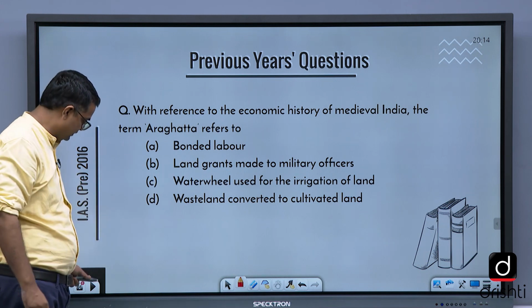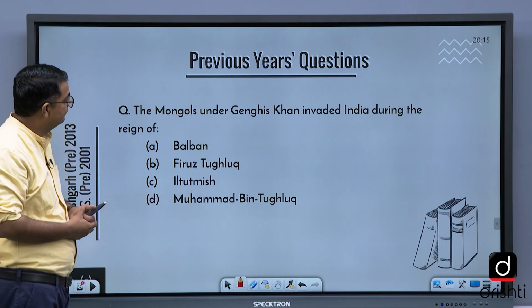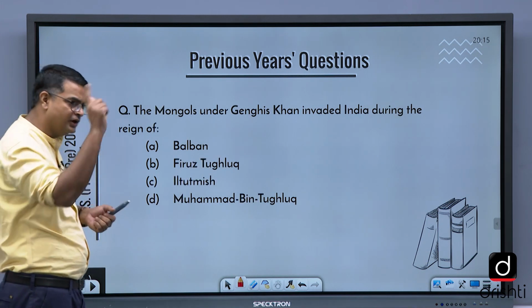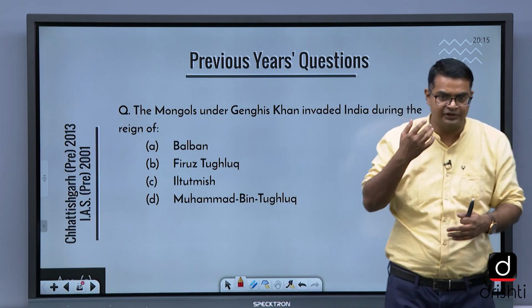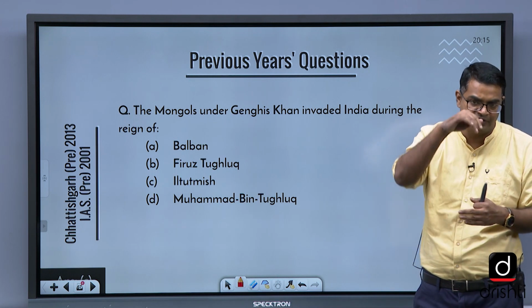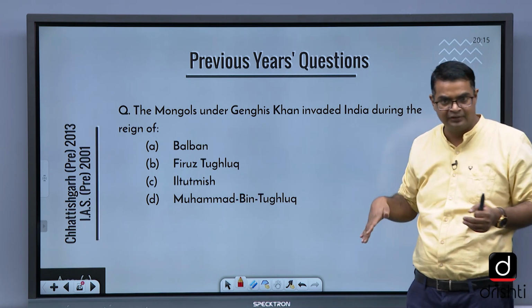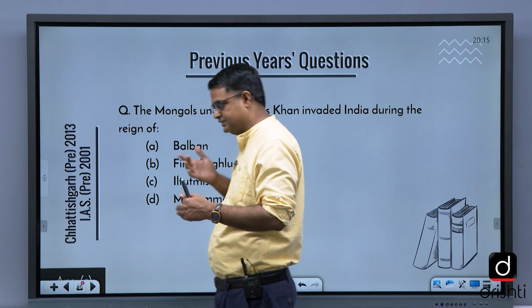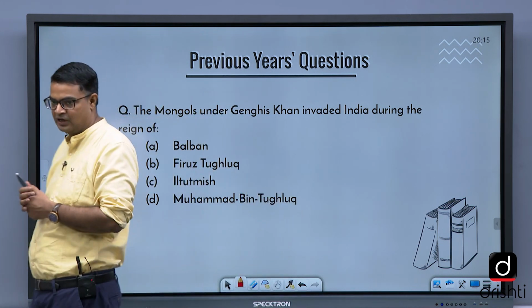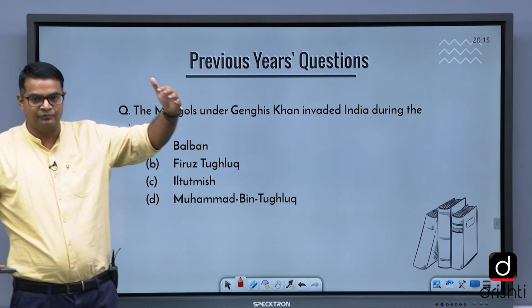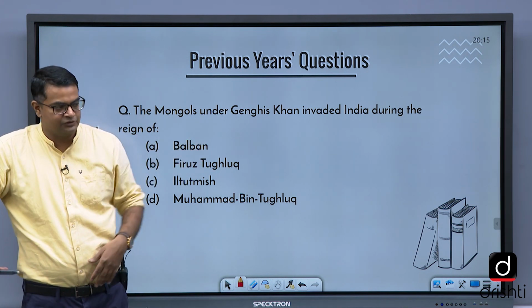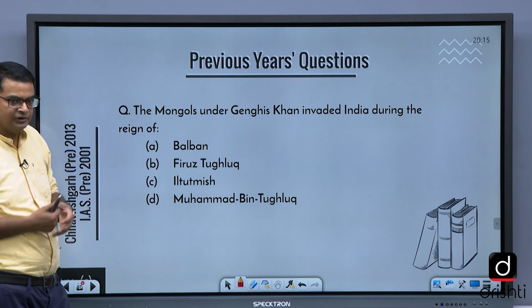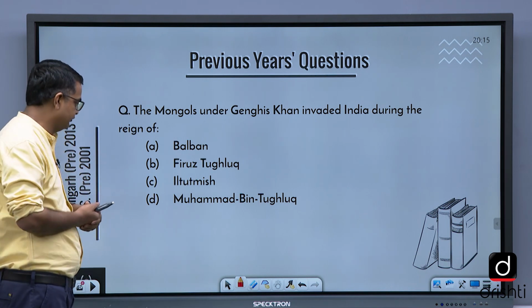Take a look at the Mongols under Genghis Khan, foreign invasion that we study, and what are the Mongol invasions, importance of Mongol invasion, different Mongol invasions happened in different periods, how Alauddin Khilji's commanders like Zafar Khan and Nusrat Khan were able to repulse the Mongols. So Mongol invasion is a very important topic in Sultanate that we will focus on.